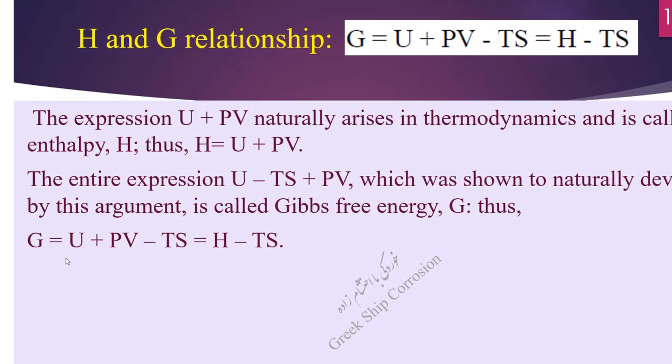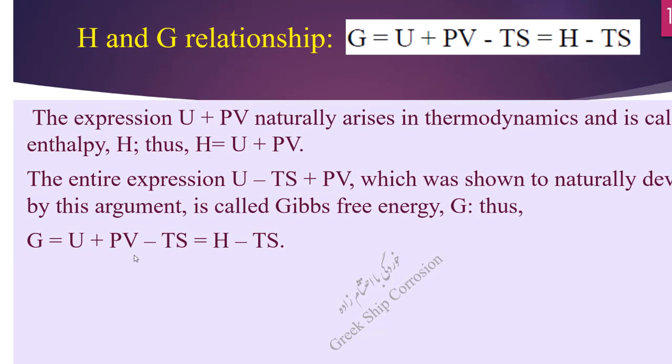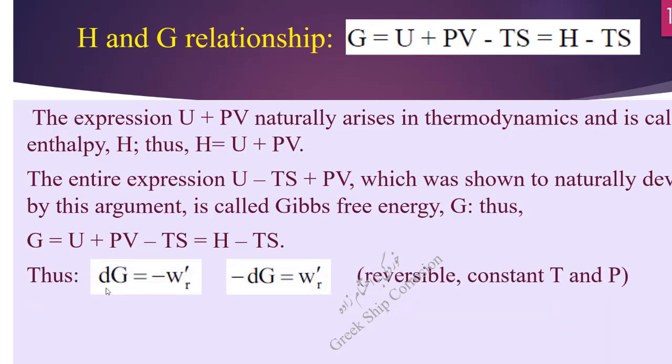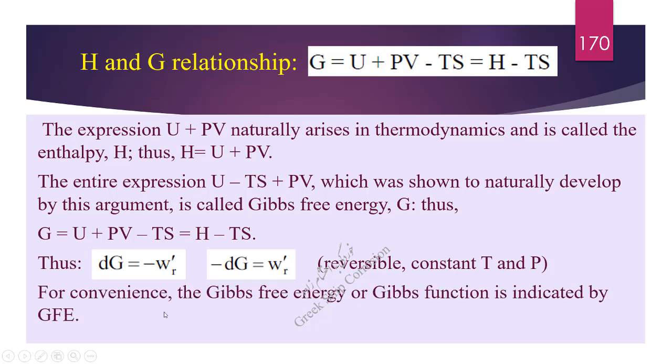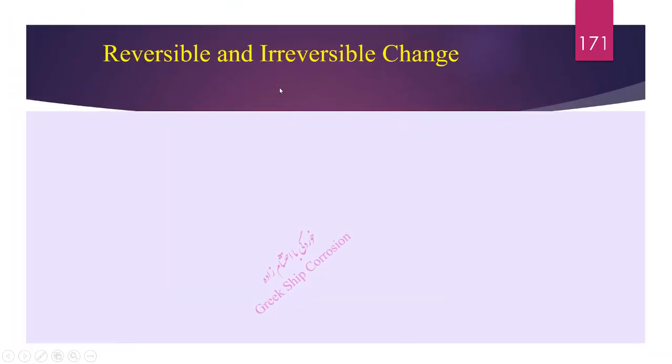Thus, G is equal to U plus P times V minus T times S, which is equal to H minus T times S. Thus, the differential of the Gibbs free energy is equal to the negative W prime R, or the negative differential of Gibbs free energy is equal to W prime R, reversible, constant T and P. For convenience, the Gibbs free energy or Gibbs function is indicated by GFE. Reversible and irreversible change.